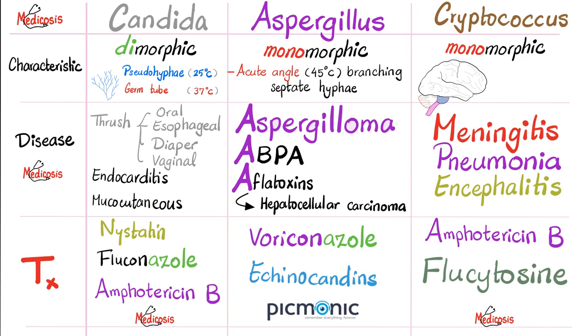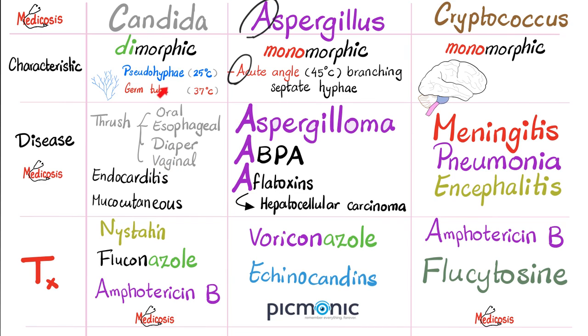Aspergillus is monomorphic, and we have branching septate hyphae. And if they are septate hyphae, you can bet the rent money that these are true hyphae, not pseudohyphae. And they branch at acute angles, so here's a mnemonic for you. Aspergillus, acute. Cryptococcus, monomorphic. Diseases caused by Candida include thrush. The thrush could be oral thrush, esophageal thrush, diaper rash, and vaginal candidiasis, also known as vaginal yeast infection.